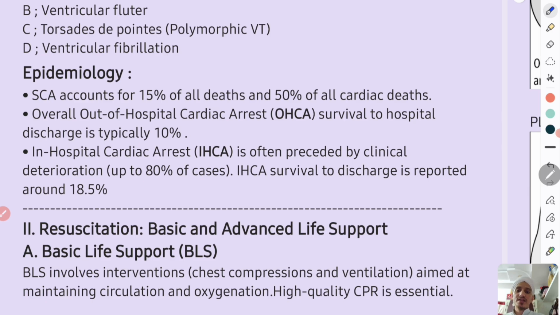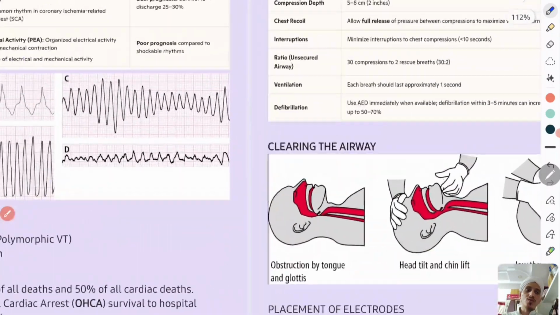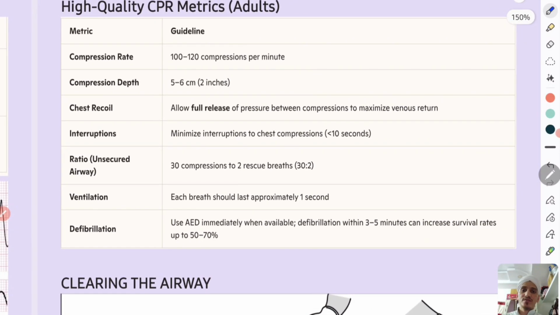Till the medical fraternity reaches, BLS should be provided by a bystander who is available there. BLS involves interventions, nothing but chest compressions and ventilation, aimed at maintaining circulation and oxygenation. High quality compressions and ventilation are important. CPR is cardiopulmonary resuscitation. So what is high quality CPR? We will know. This is important to know.